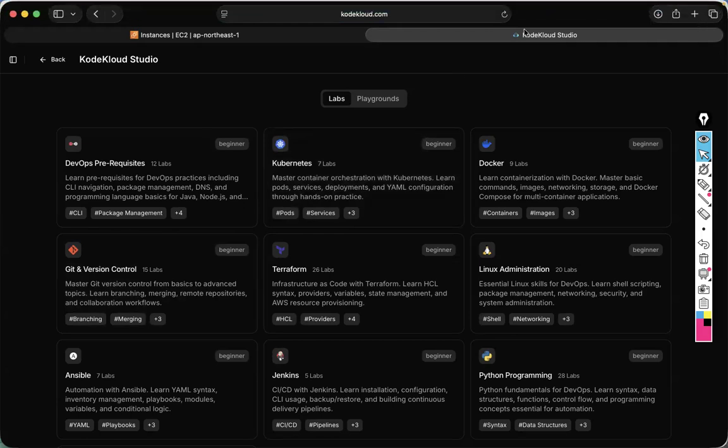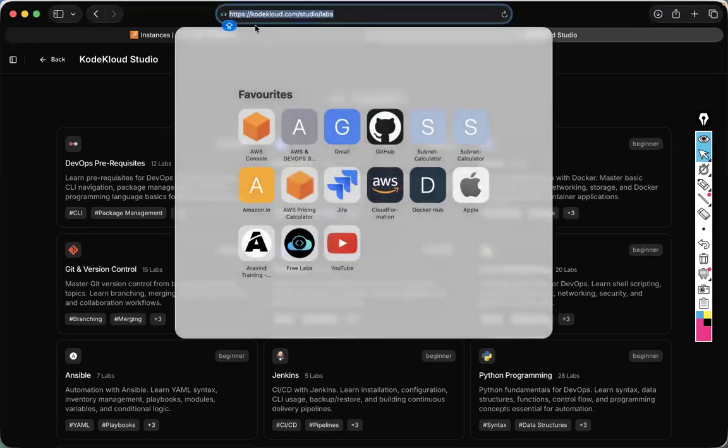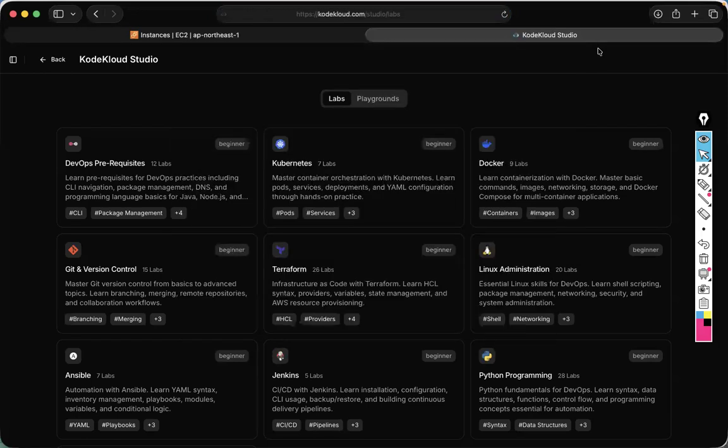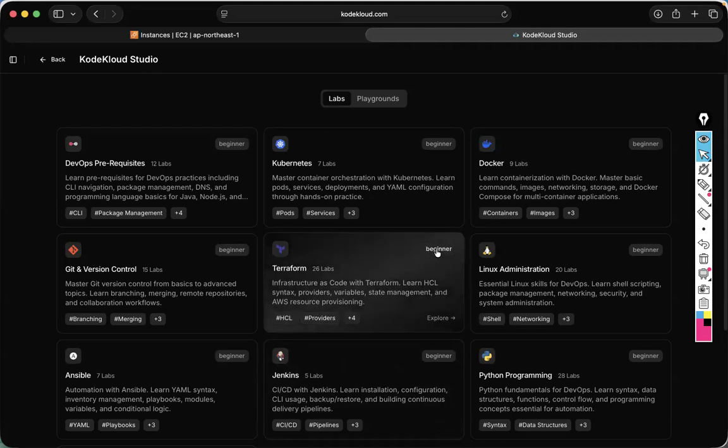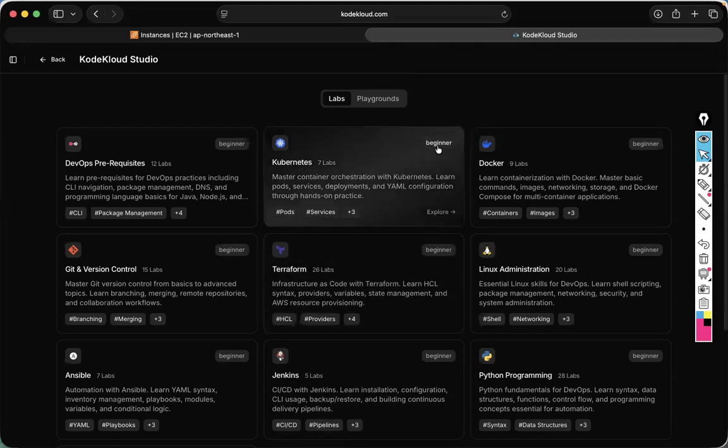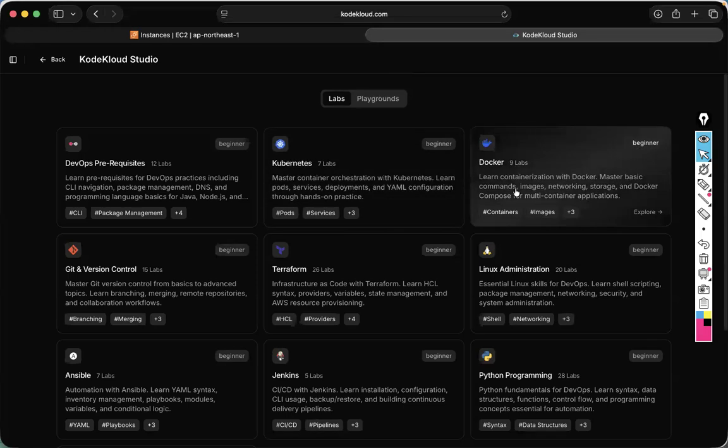I'll tell you one website, codecloud.com. This website has many practicals you can do here. If you want to practice Kubernetes, you can practice Kubernetes. Docker means you can practice Docker, everything.